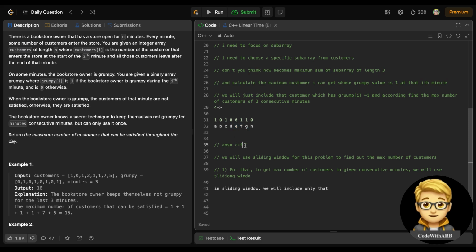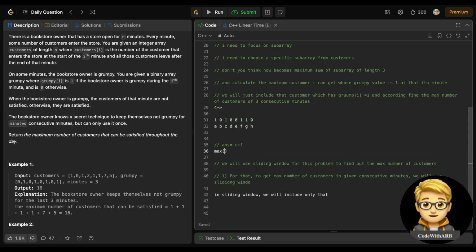One thing is also sure: when we are shifting and calculating, I need to store the maximum value, suppose in CNT.